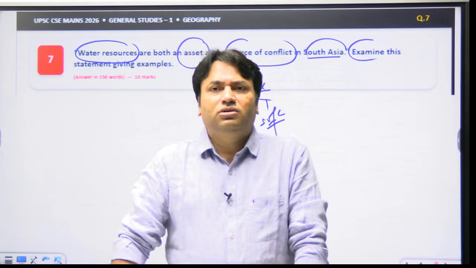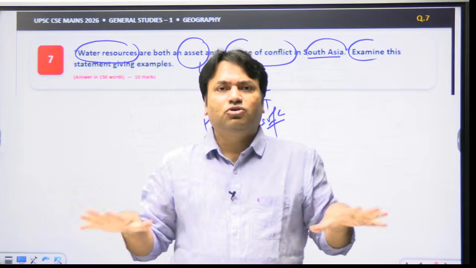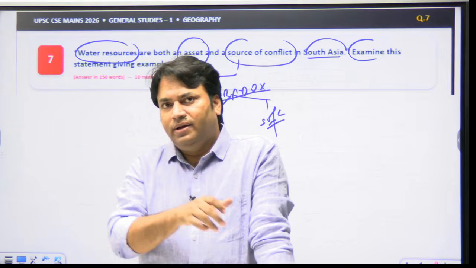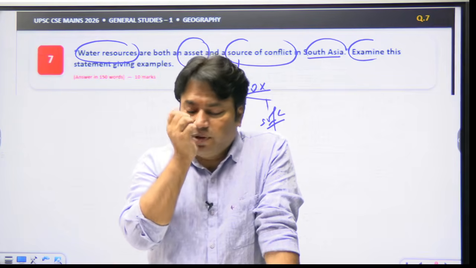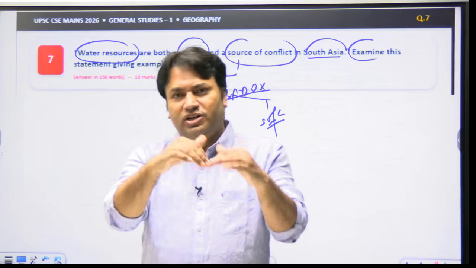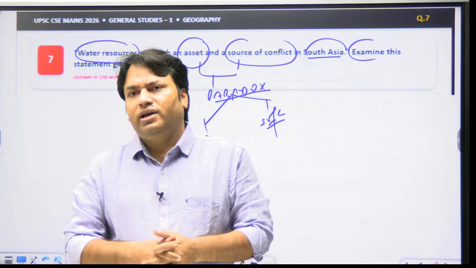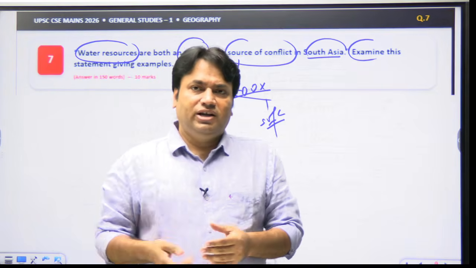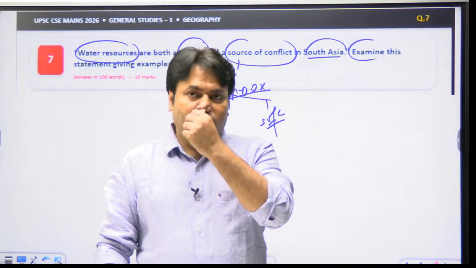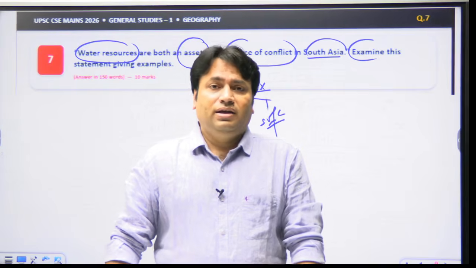When we are saying asset, it means that we have to explain the development, cooperation, as well as the conflicts in this question. All of us have studied transboundary rivers in our classes. Water security topic we have read, river basin, upstream, downstream. We are familiar with these keywords. All of you are familiar with keywords like river water treaties, water sharing, hydropower projects, irrigation, water diplomacy in foreign policy, right? Ecological flow. So you will have to use all these dimensions while explaining the answer to this question.